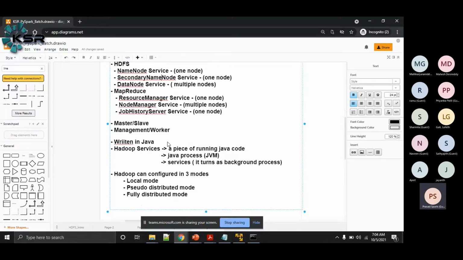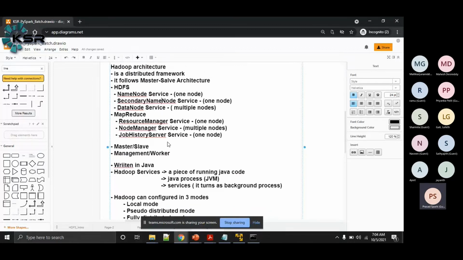Most distributed computing architectures, or most distributed frameworks, follow a master-slave architecture. That means if you look at these services, one of the services will work as a master. In HDFS, the name node is the master service or manager service, and the data nodes are the worker services. In MapReduce, the resource manager is the master service, and the node manager is the worker service.